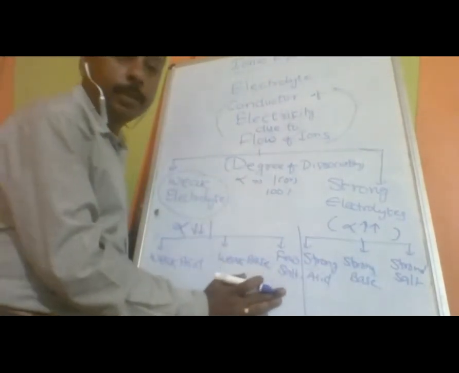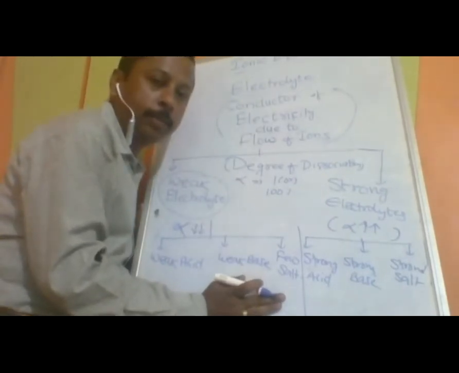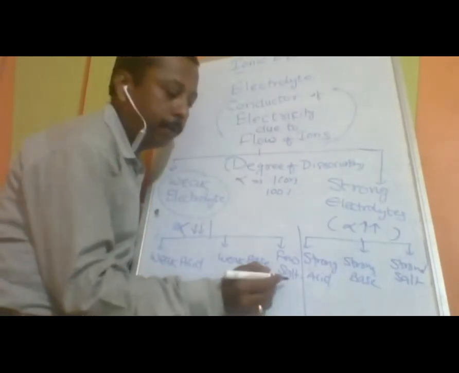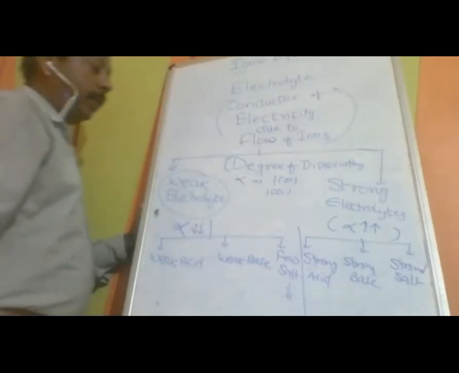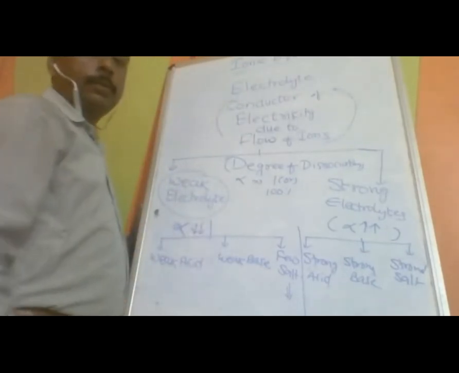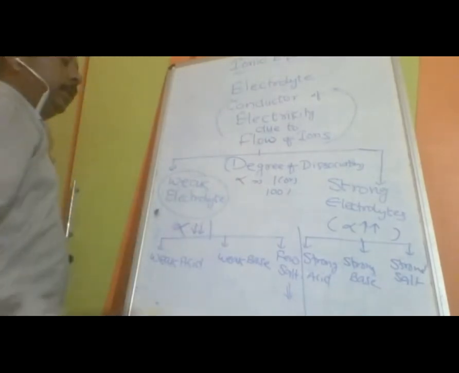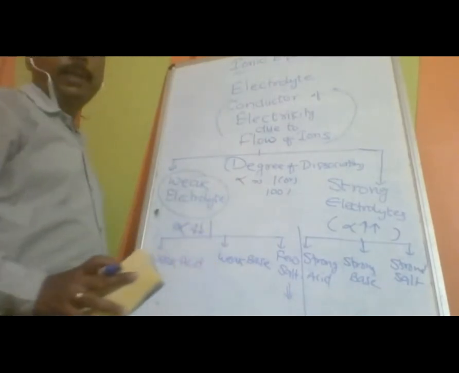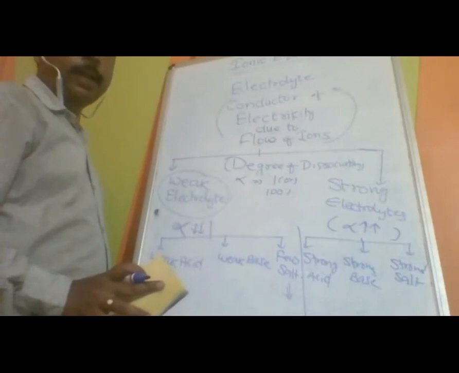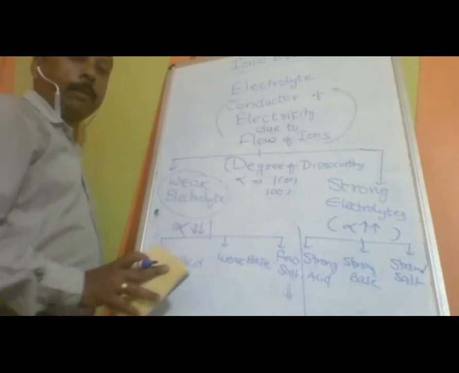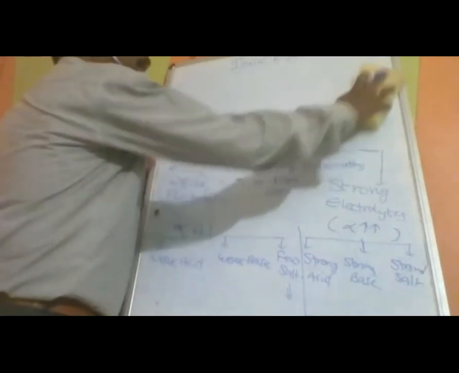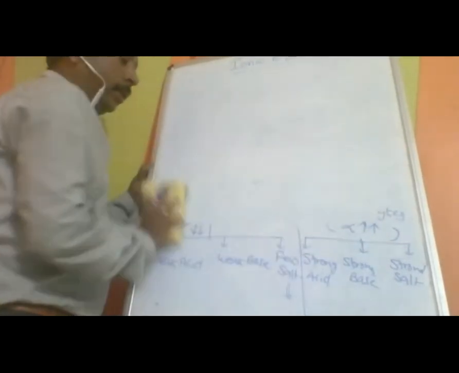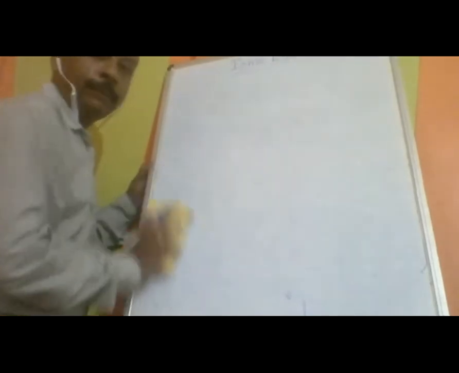For this, a special topic is used called solubility product. Solubility product is about a few salts which are counted as weak electrolytes. Is it understood? Now this is about the basics of ionic equilibrium. This is not actually the chapter start. Frankly speaking, we have just studied the introduction of ionic equilibrium. So in electrolyte classification, up to here, is everything understood?